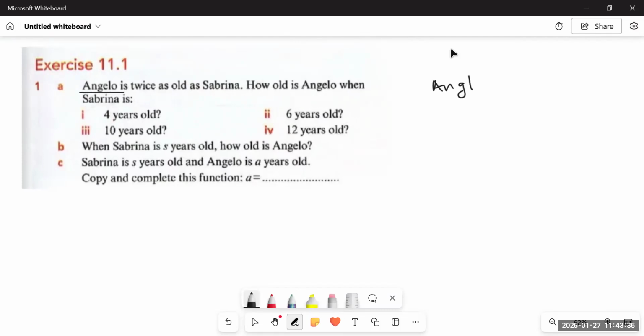If it says it's twice, it means Angelo is more. If it says Angelo is twice as old as Sabrina, it means Sabrina is younger and Angelo is older. Okay? So try to understand these.